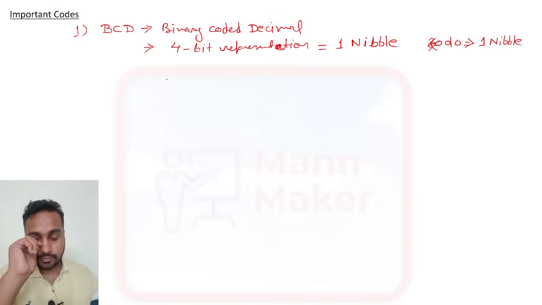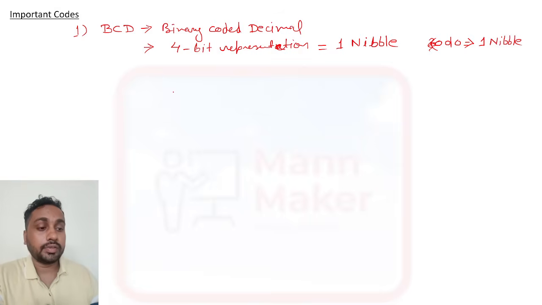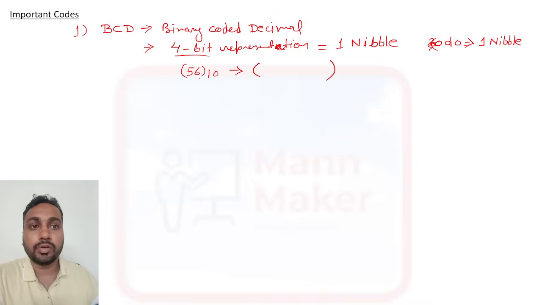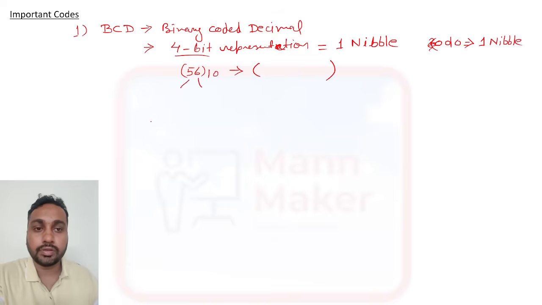Suppose we have 56 as a decimal number and we need to represent it as BCD. BCD we have to represent in 4 bits each. So we need the 4 bit representation of 5 and of 6, as we made in the table before, from 0 to 50.